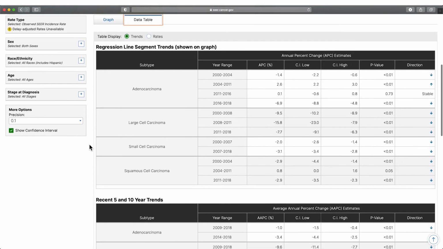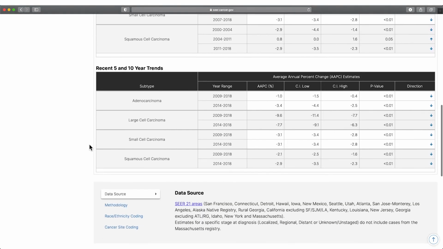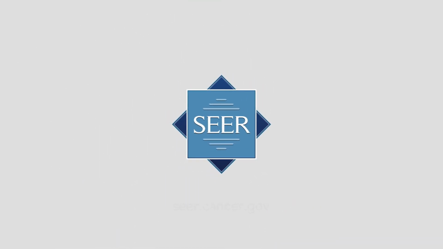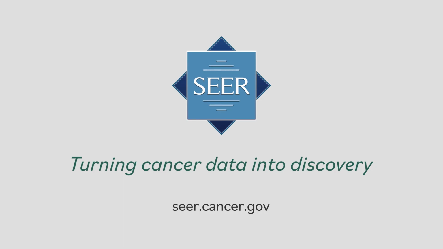You can also learn more about our data sources and explore other cancer statistics using our state cancer profiles, query systems, and CI*Rank tool. Ready to get started? Find all these resources and more at seer.cancer.gov.